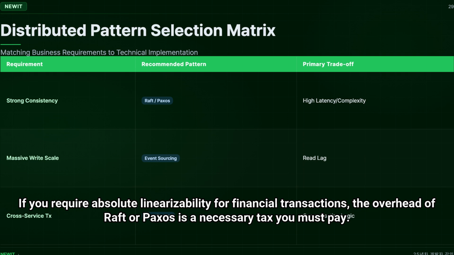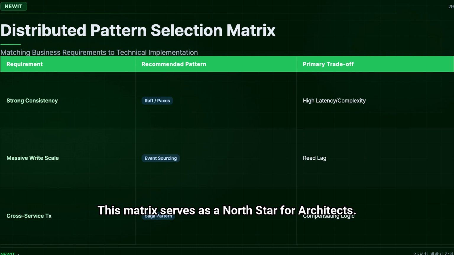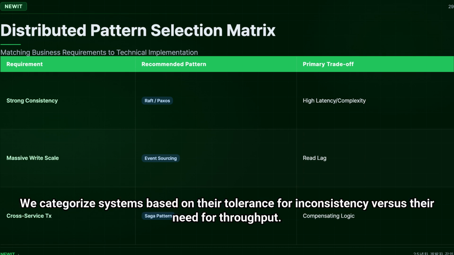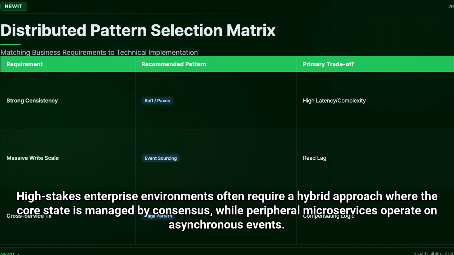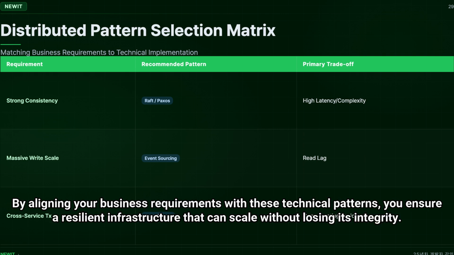If you require absolute linearizability for financial transactions, the overhead of Raft or Paxos is a necessary tax you must pay. However, if your scale demands global availability, moving towards event sourcing with Saga-based eventual consistency is the only way to survive. This matrix serves as a North Star for architects. We categorize systems based on their tolerance for inconsistency versus their need for throughput. High-stakes enterprise environments often require a hybrid approach where the core state is managed by consensus, while peripheral microservices operate on asynchronous events. Neglecting this framework leads to fragile systems that collapse under the weight of their own complexity.